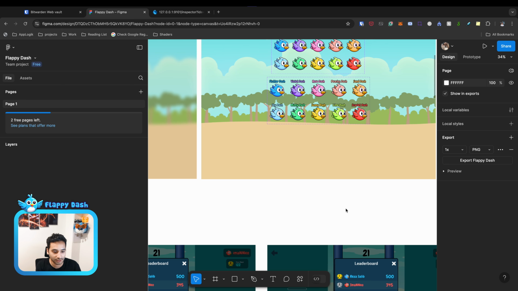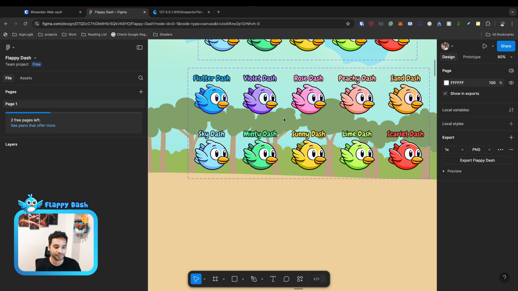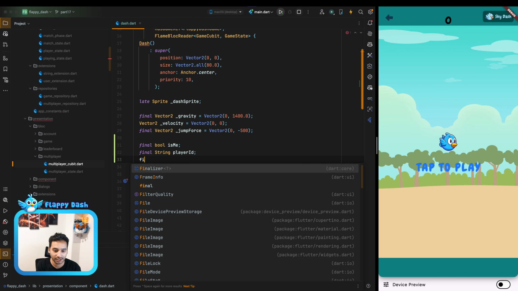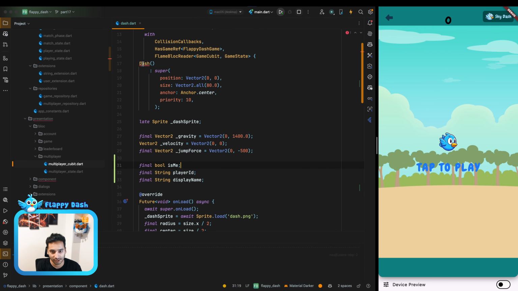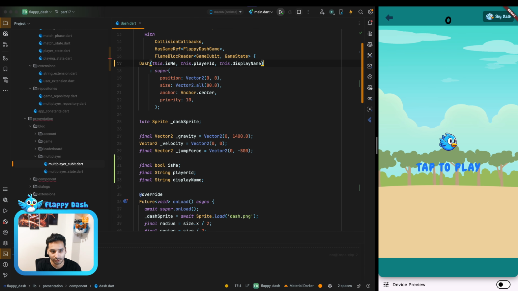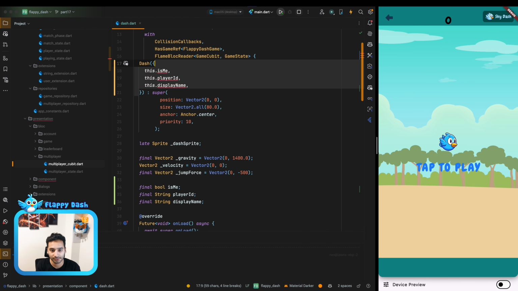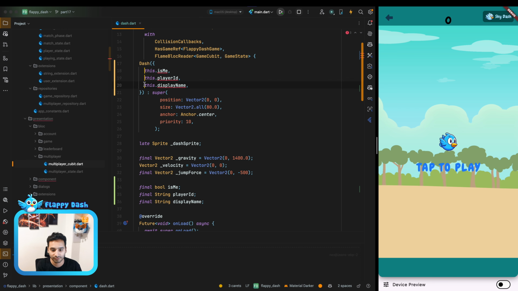For example, we can use Flutter Dash for this one, Minty Dash for this one, and Sand Dash or Peachy Dash. So let's have a variable called display name, and we can just get them in the constructor. Let's change them to named parameters with the required keyword.